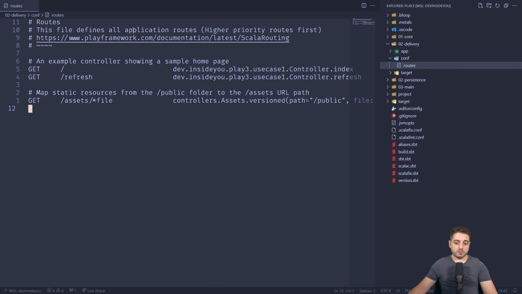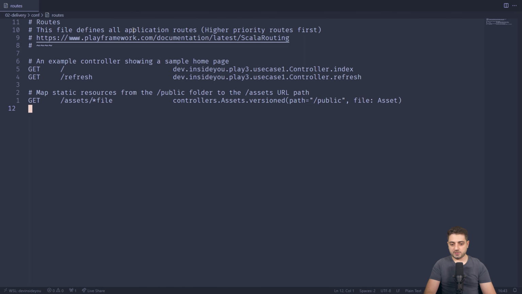All right, and so yeah, again, the core of pretty much any Play app is this routes file, which uses a DSL, which will pretty much describe your endpoints. So here are 2 endpoints: if we hit the slash, if we hit the refresh.